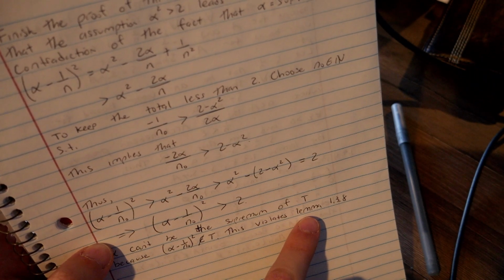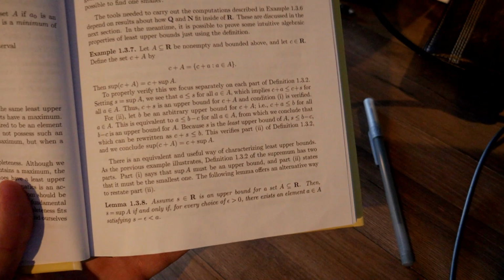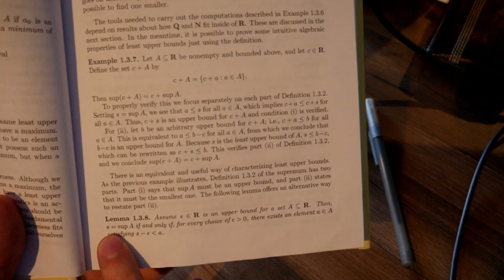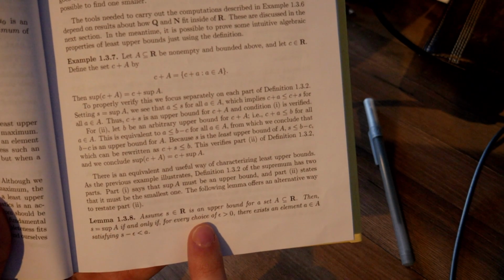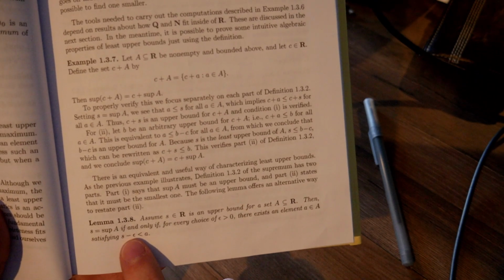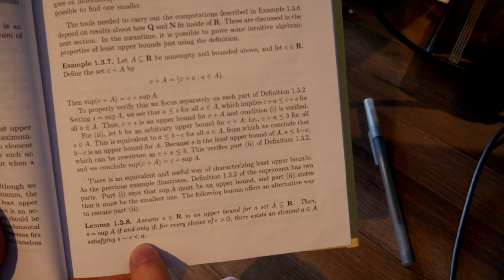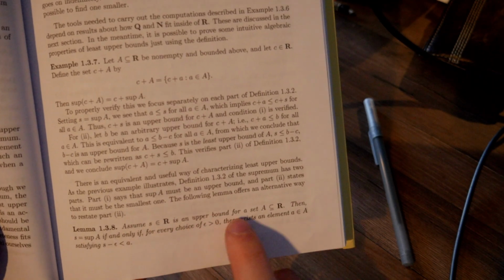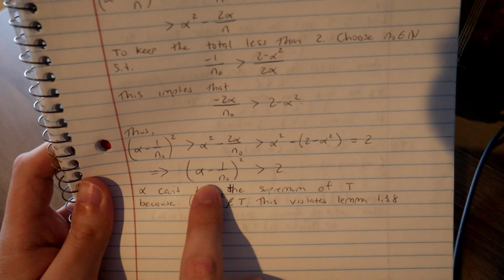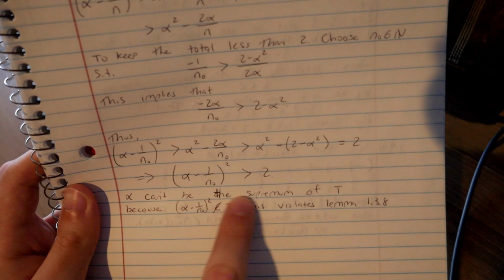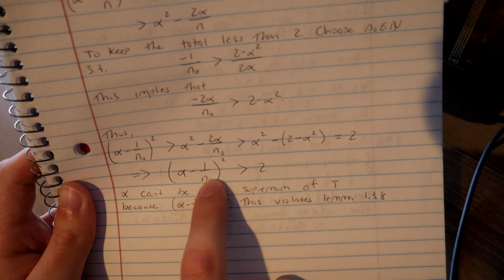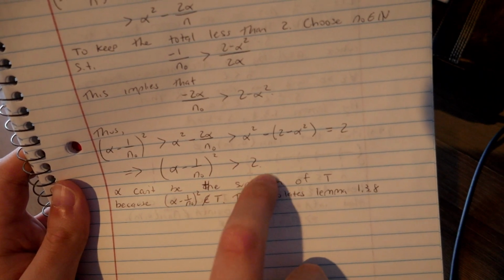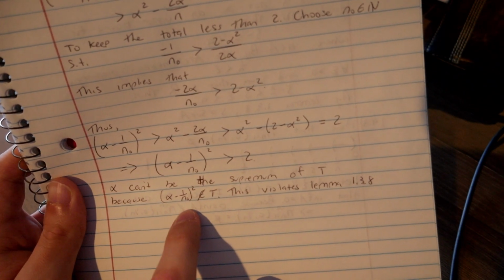I'll show you this lemma to hit this point home. All right, here's the lemma. Here we can see that if S is a supremum, then for every choice of epsilon greater than 0, S minus epsilon will be less than A, where A is an element of our set. And in our case, we have this subtraction, but our upper bound is 2. Despite this subtraction, we are not inside our set. That's why this is a contradiction.